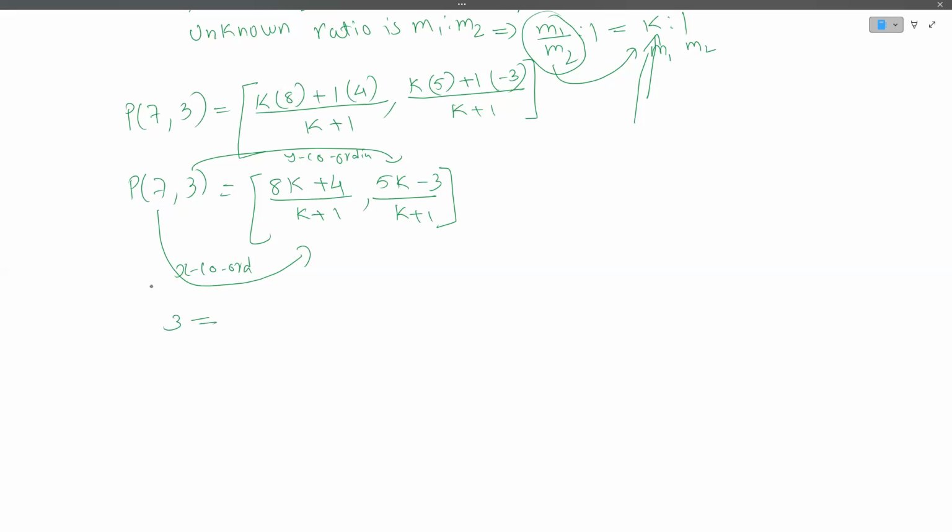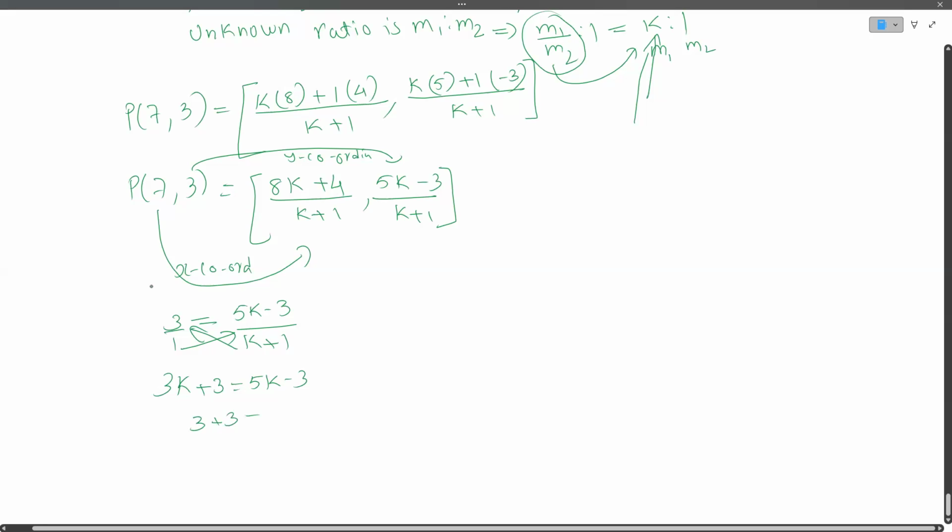Let me make it clear. Let us compare the coordinates of y. 3 is equal to (5k minus 3) divided by (k plus 1). This would be 3k plus 3 is equal to 5k minus 3, if we cross multiply. Now let us bring constant values to one side and variables to the other side. This would be 6 and this would be 5k minus 3k, which is 2k.